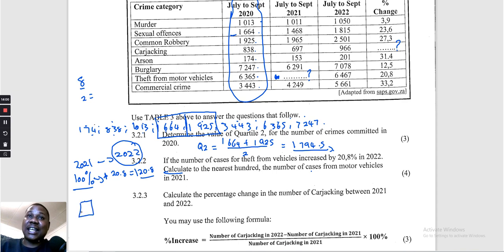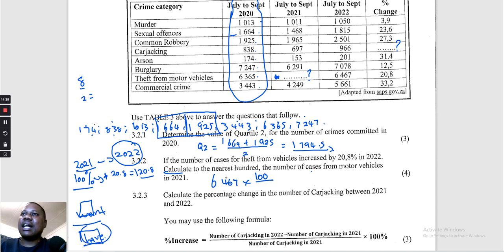So here is a combination of a lot of things. So when we do VAT, when we come to our fraction, on top, what do we put? We put what we want, and on the bottom we put what we have. So what do we want? We want the number of 2021, and then we have the number of 2022. The number of 2022 is 6,467 multiplied by, we want the numbers for 2021 over the numbers that we have.